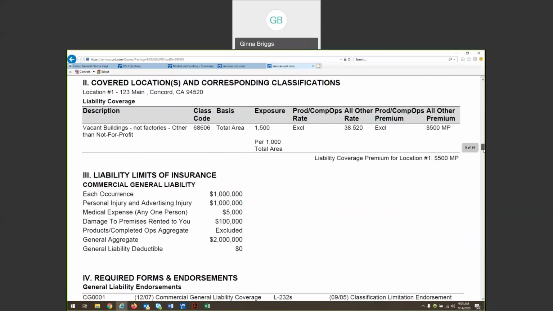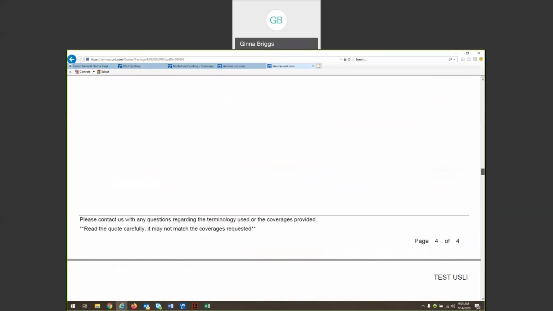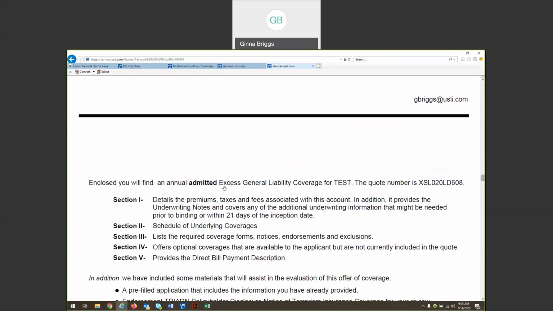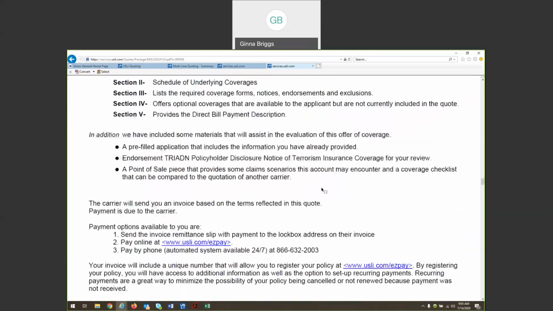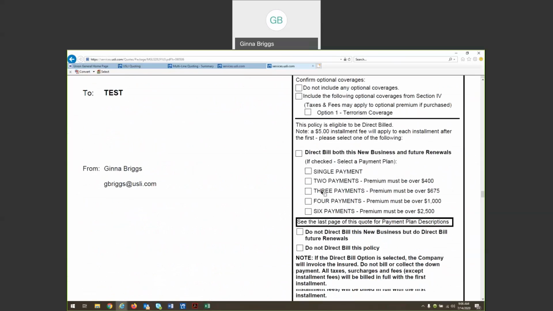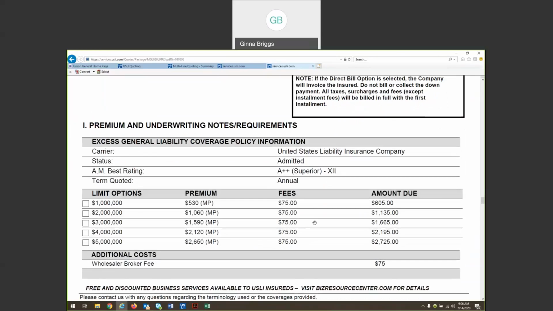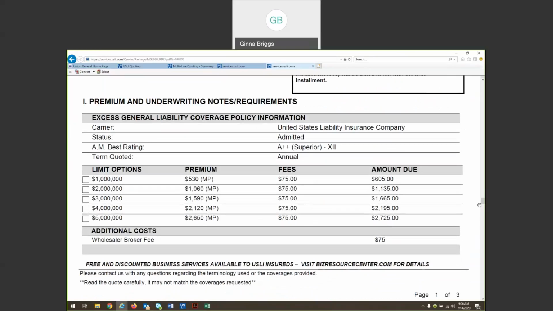A couple other things to note with this quote letter. For many of our USLI products, we also provide unsolicited excess terms. So if your applicant is needing additional limits in excess to the primary, those limits and the premiums will be provided to you automatically through this unsolicited excess quote. That's usually attached in this quote letter too.